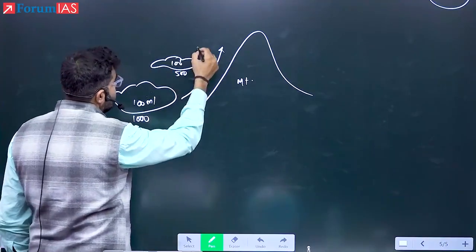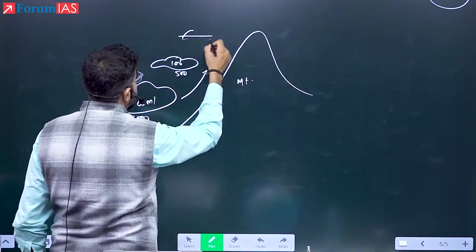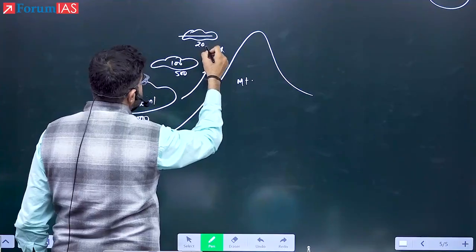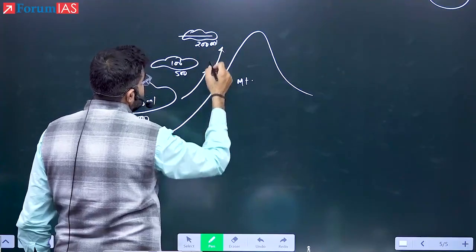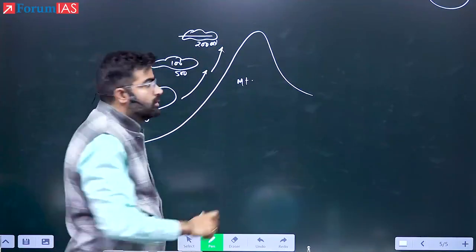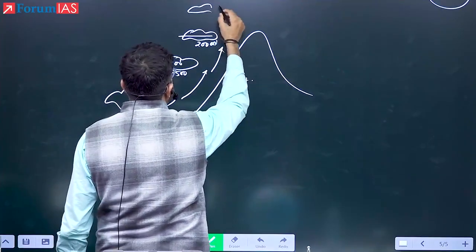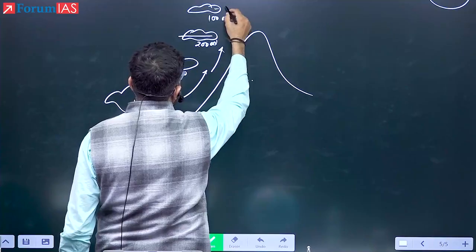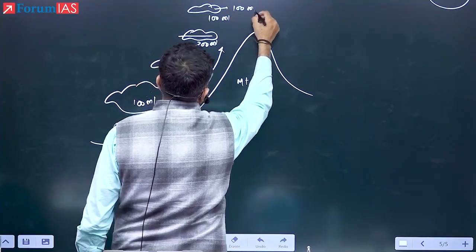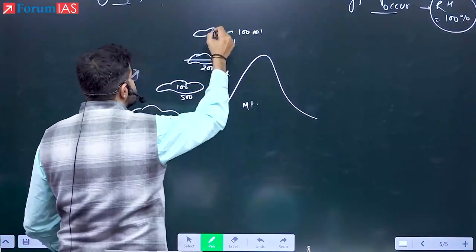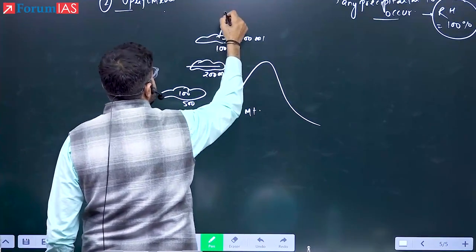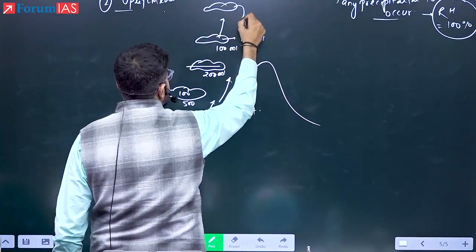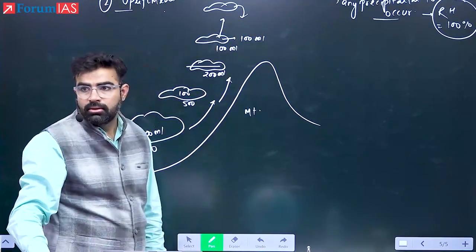100 ml. Further, if it is uplifted here, now the air pocket is left with very small capacity, that is 200 ml. Is it saturated? Still no. If it is further uplifted, now here, 100 ml is the maximum it can hold. And how much of the moisture is there? 100 ml. It means now if it is further uplifted, then what will happen? The additional water will come in the form of what? Precipitation or rainfall. Samajh mein aaya?